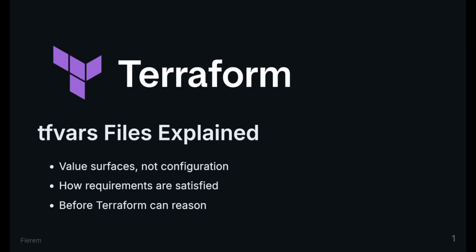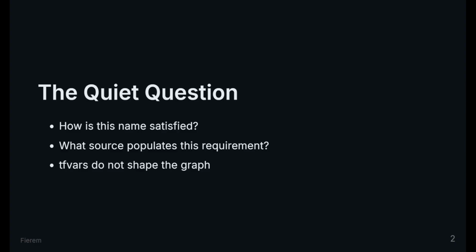Today we talk about tfvars files, not as configuration shortcuts, but as value surfaces. This lesson is about how requirements are satisfied before Terraform can reason. When Terraform builds its graph, it asks a quiet question: how is this name satisfied? Not what the value is, not what it does, but what source populates this requirement. tfvars answers that question without shaping the graph itself.